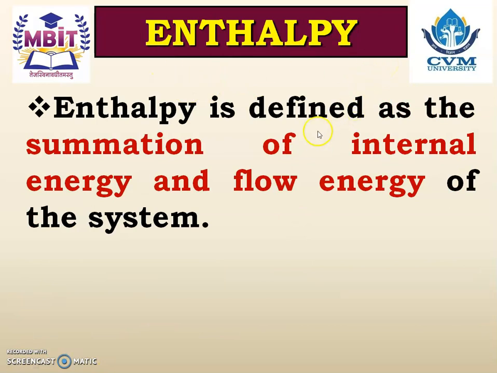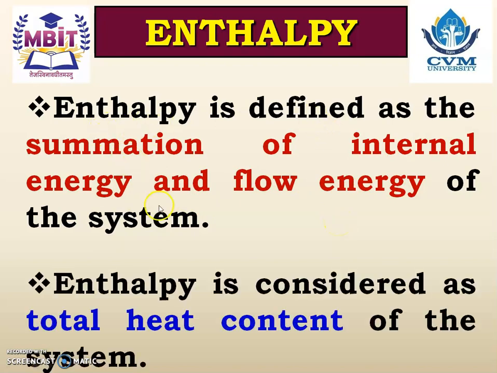Enthalpy. So enthalpy is defined as the summation of internal energy and flow energy of the system. So the systems have some energy. One is the internal energy, another is the flow energy. And summation of these two energies is known as the enthalpy.